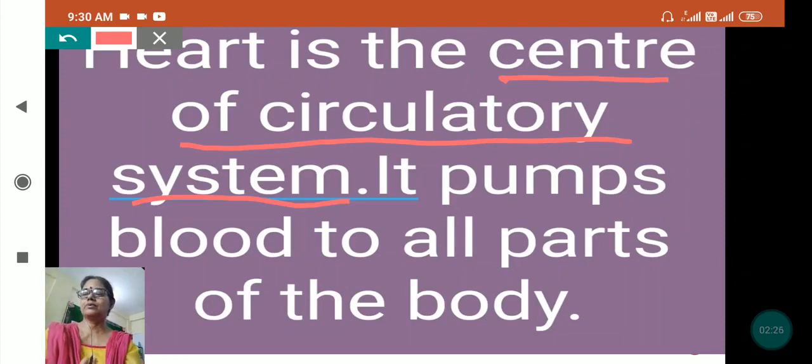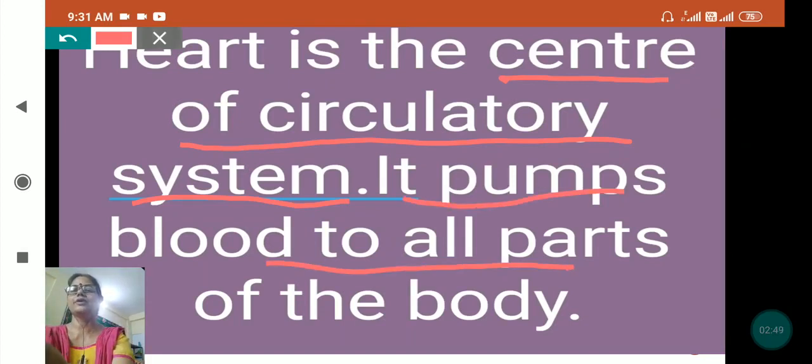Who circulates the blood? Heart. The heart circulates the blood to the whole part of our body, and then only our body parts can work. If any part is not getting blood properly, that part is not able to work properly. The heart is the center of the circulatory system, and it pumps blood to all the parts of the body.